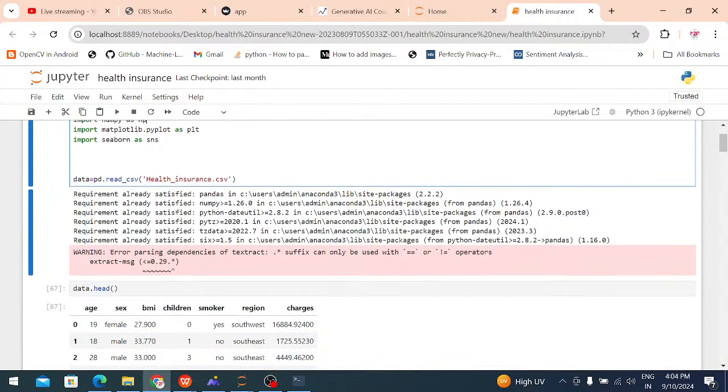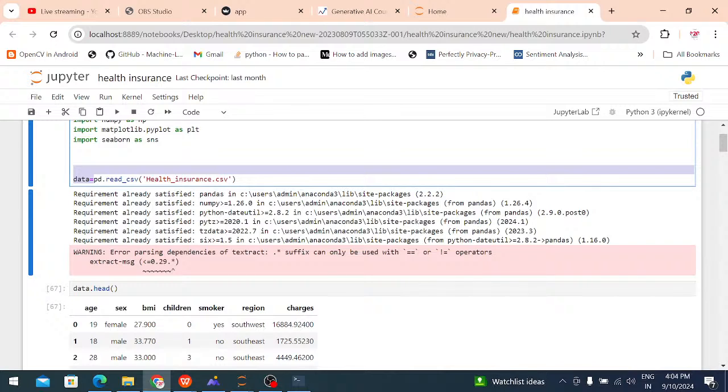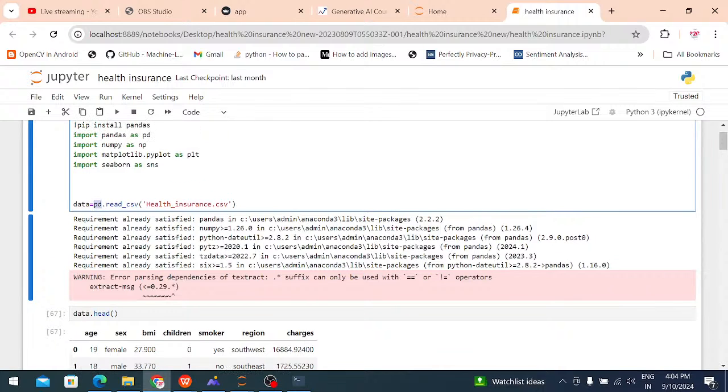After that, to read the dataset information, whatever the dataset information, we are assigning to one variable. That variable is known as data. pd means what? Pandas. We are calling pandas pd.read_csv. Which file am I reading? CSV file. CSV means comma separated values. Whatever the attributes are there, they are separated by space, semicolon, comma, everything is separated. That is known as the CSV file.